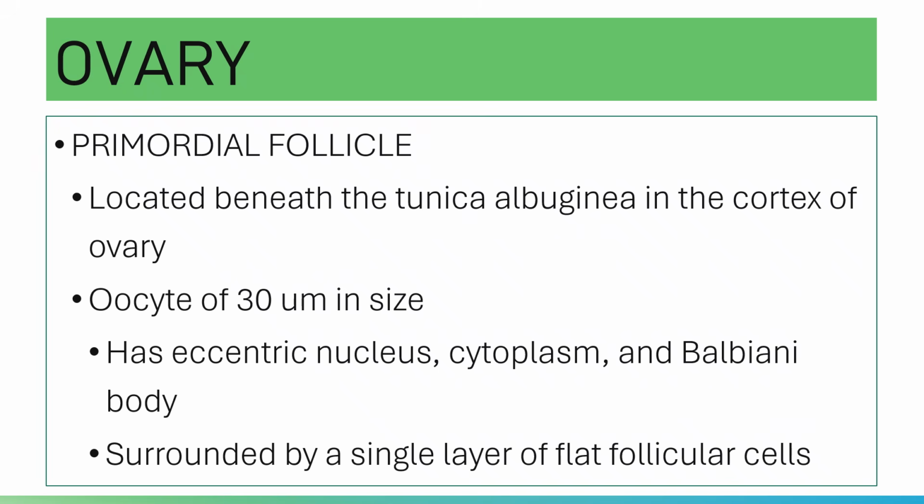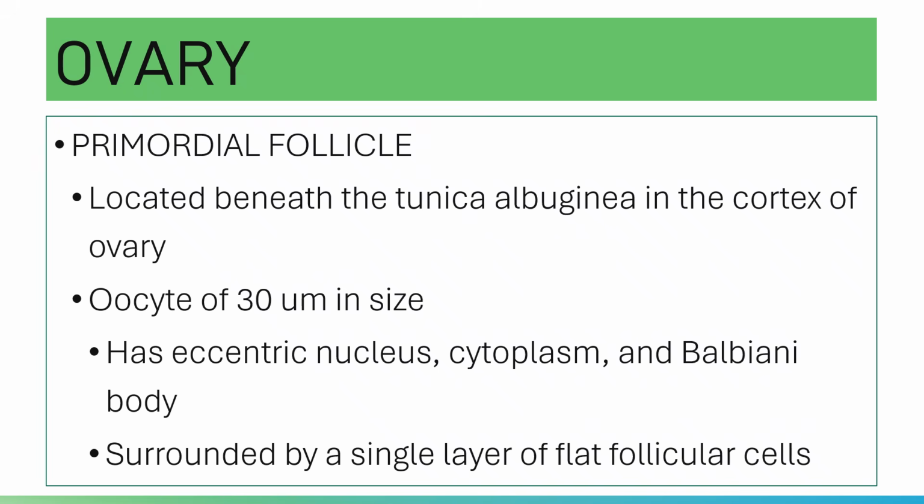It has an eccentric nucleus, a cytoplasm, and a Balbiani body. Your Balbiani body is a membraneless ball of mitochondria, other organelles, and proteins.